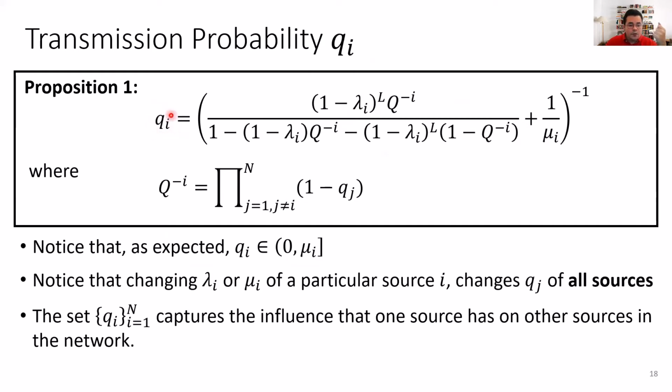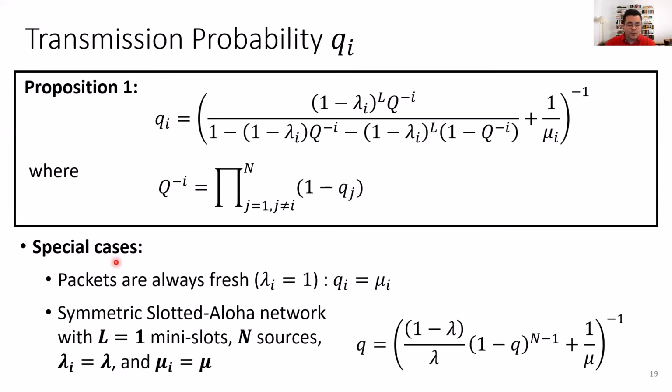But when you change Q1, you're going to actually change Q of minus 2, Q of minus 3, and all other Q of minus J for all other sources in the network, which will change Q of 2 and Q of 3 and Q of all other sources in the network. So the set of values of transmission probabilities actually captures the influence that one source has on other sources in the network. Here we have some important special cases.